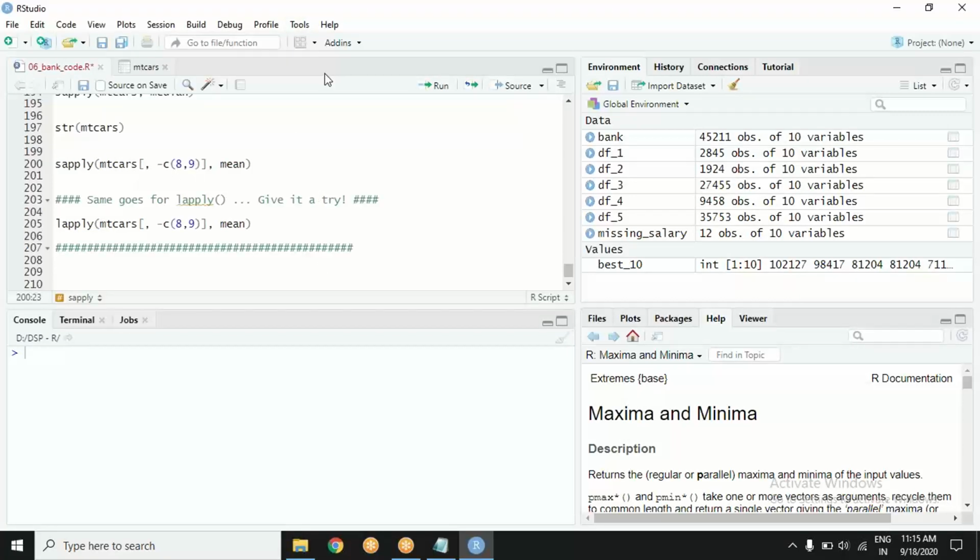This is negative indexing, Anubhav. Just now we discussed this. I want to drop 8th and ninth column, which are VS and AM. I don't want them to be included in my data. You see that these 8 and 9 are inside the square bracket. That means these are locations and they contain a minus sign. That means I want to omit them. So I want to apply mean function on all the columns of mtcars except 8 and 9. That is what they mean.